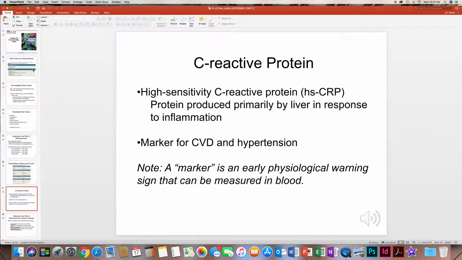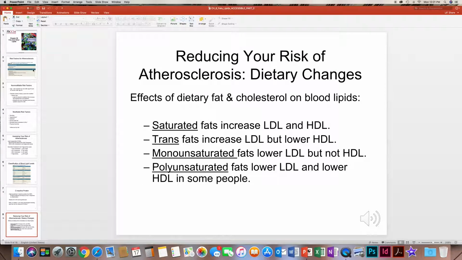C-reactive protein is another marker that they look for in the blood to see if you have a risk for cardiovascular disease. So you want to reduce your risk by obviously increasing your exercise. That always helps with any type of medical conditions and lowering the risk of developing them, and change your dietary habits.